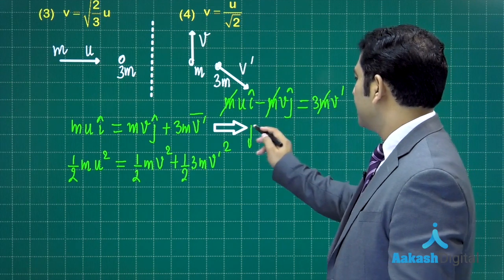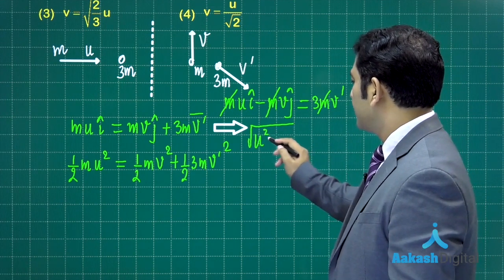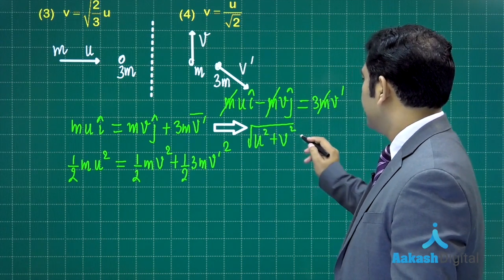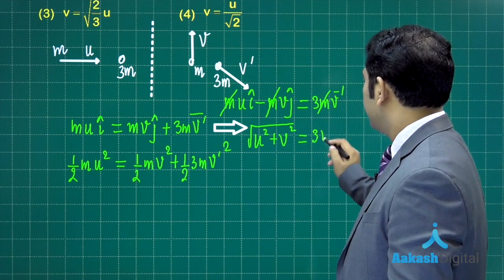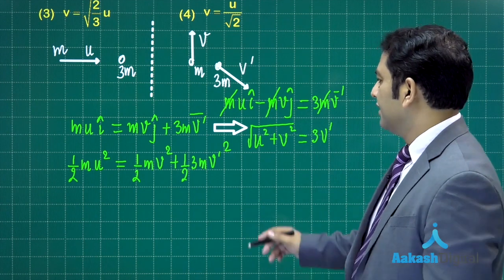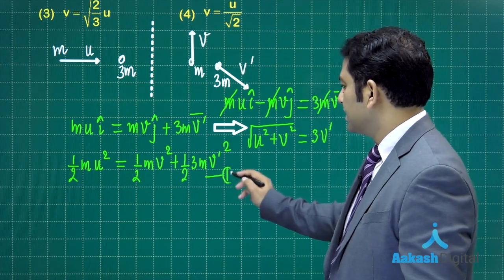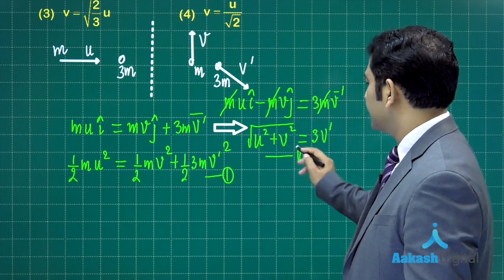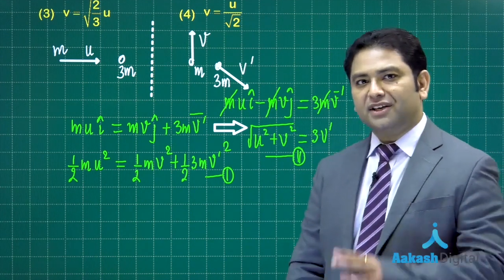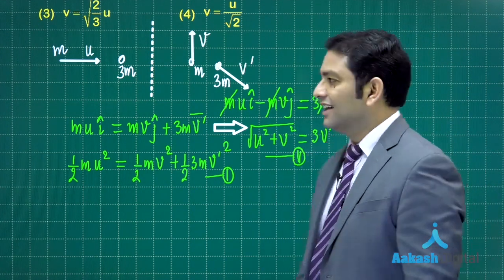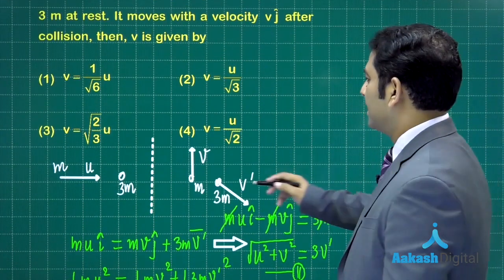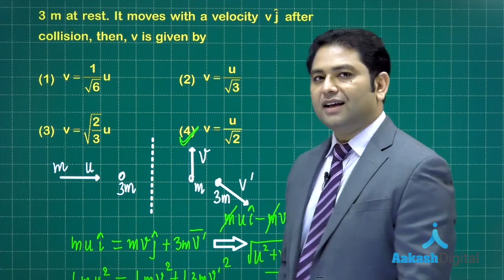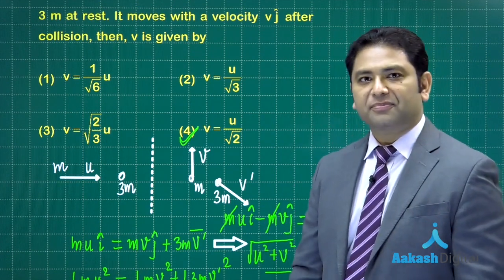This is going to be root of u square plus v square, and that of course is going to be 3v dash. So, all done. Call this equation number 1 and the other equation number 2, and solve them, not a difficult one at all. You would get the value of v as u by root 2. So option number 4 is the correct one.